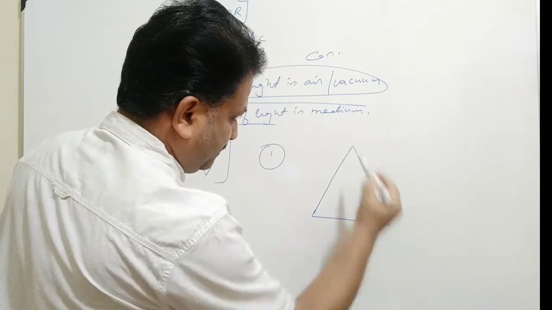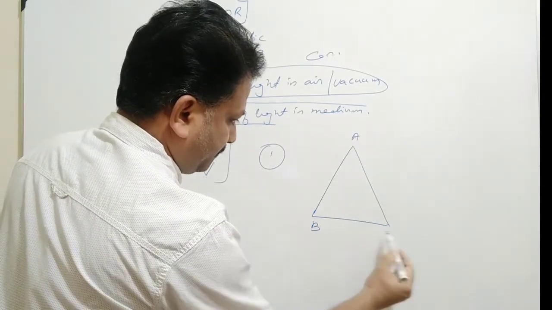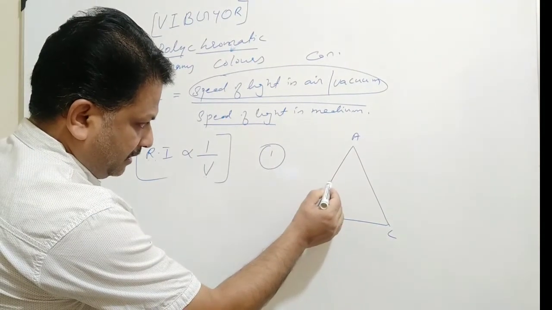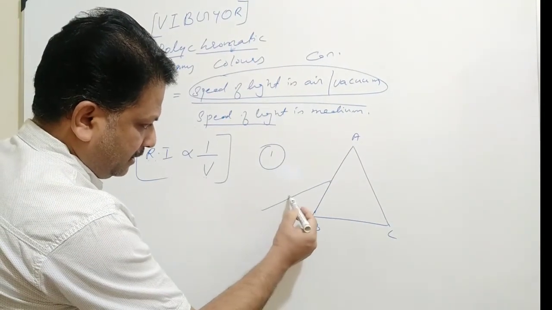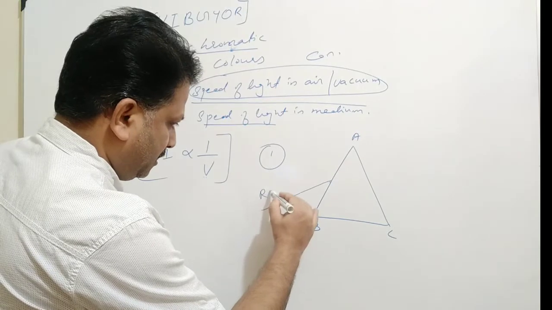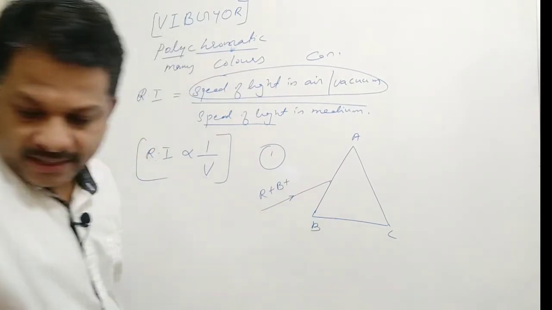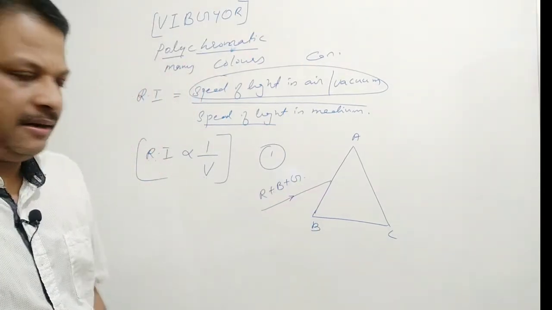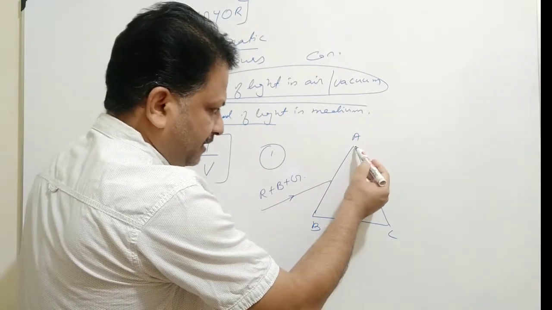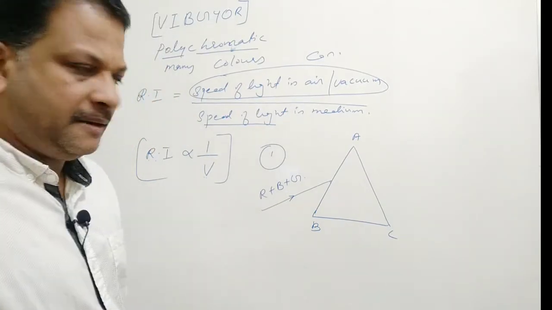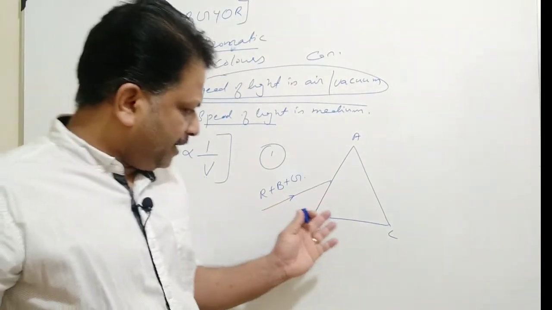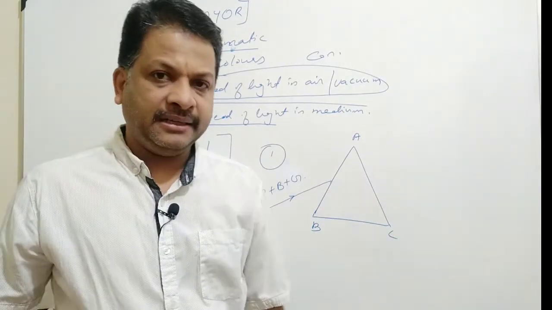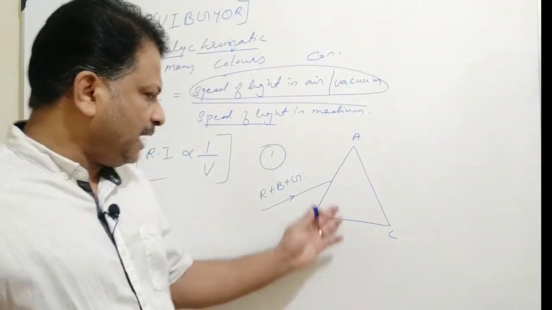We have a glass prism ABC, and a beam of light consisting of red, blue and green colors is incident on the first face of the prism. Our task is to complete the ray diagram showing the refracted rays and the emergent light rays.